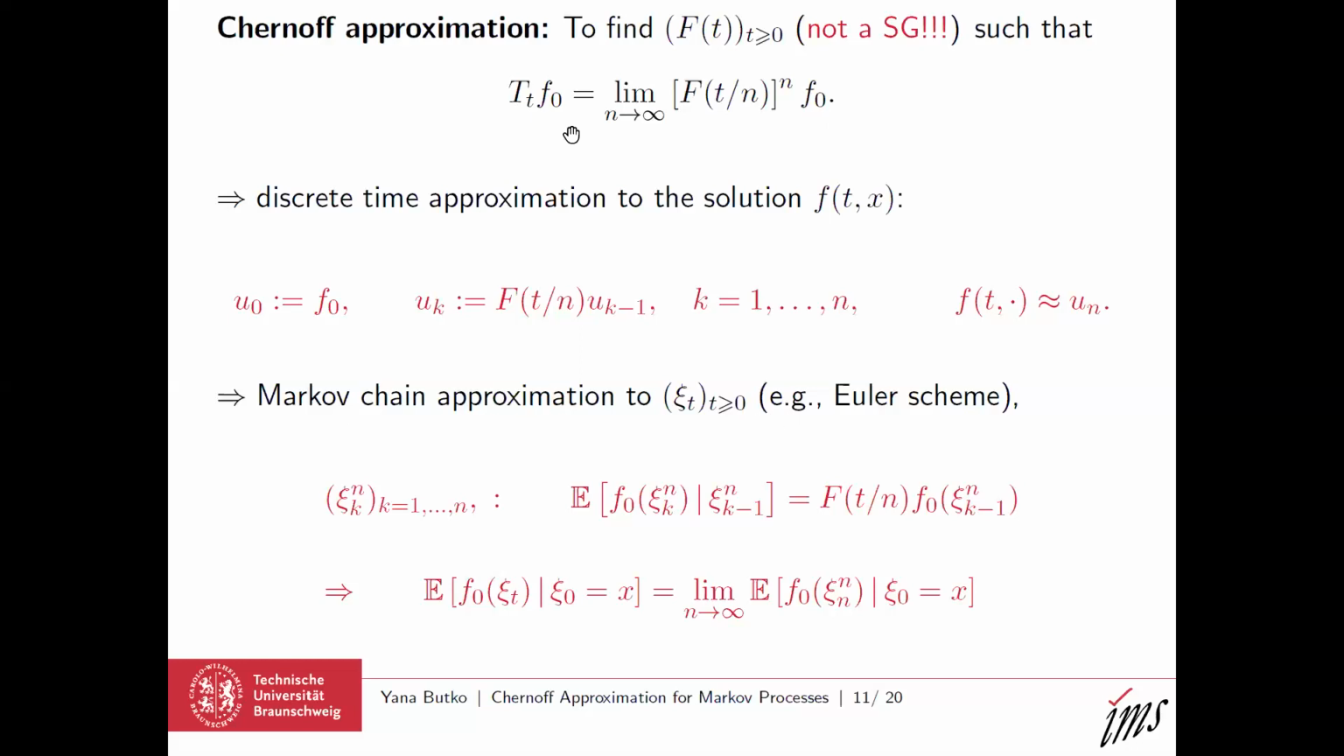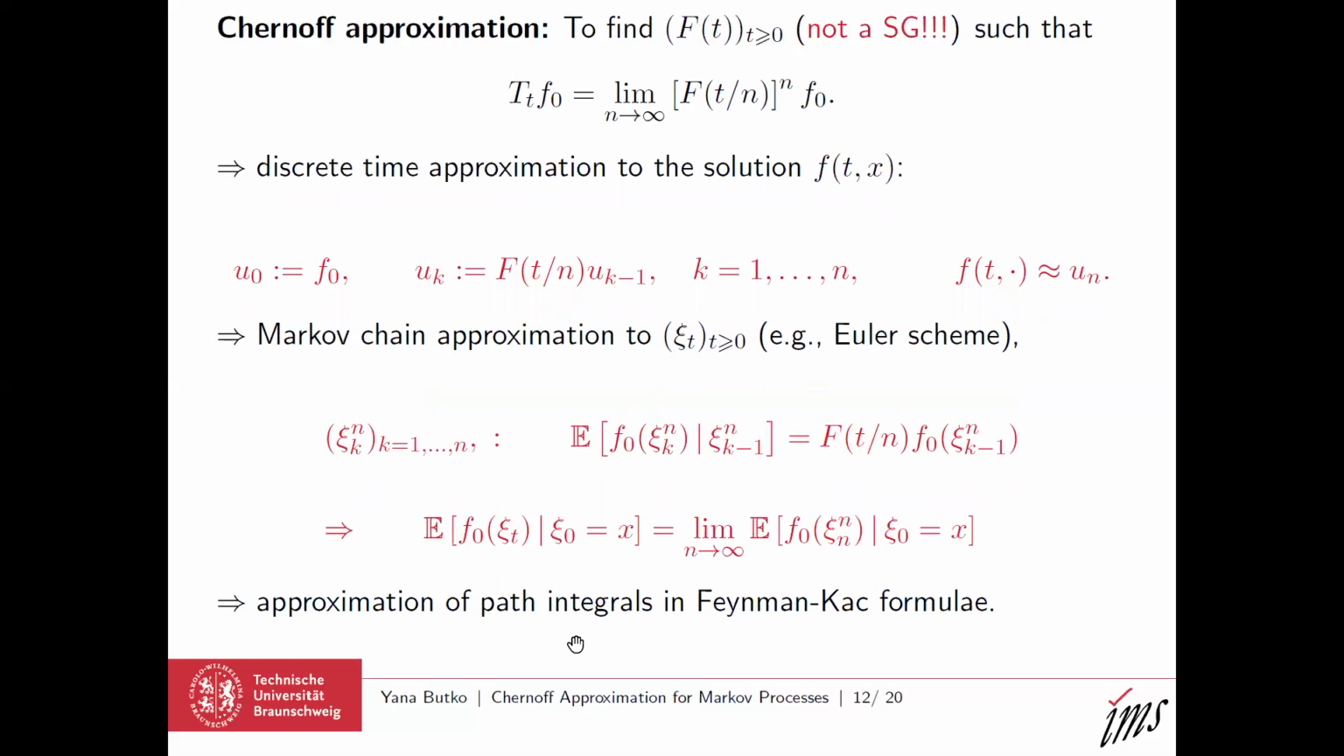And in some cases, when the semigroup is represented as some path integral, for example, like a Feynman-Kac formula, then the right-hand side is just a limit of iterated integrals, or the limit of iterated operators which are known explicitly. So this formula gives us also an approximation to path integrals in the Feynman-Kac formula. Okay, so there are three interpretations of what the Chernoff approximation can give us.